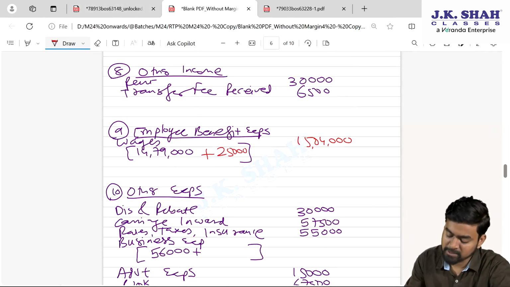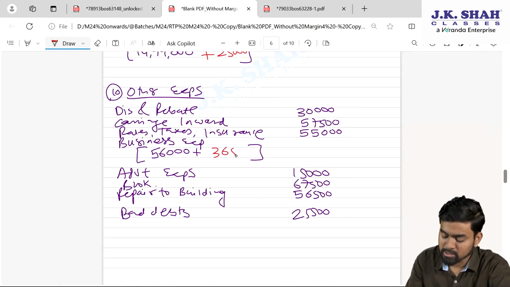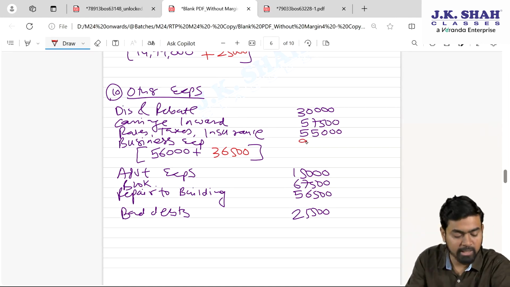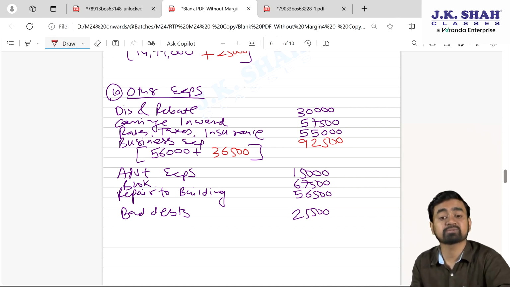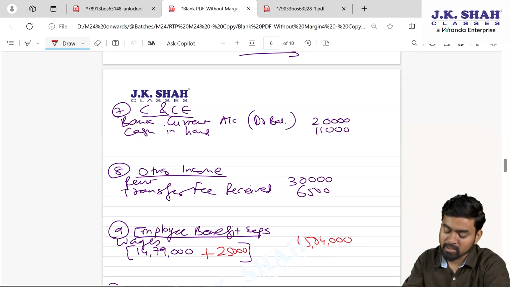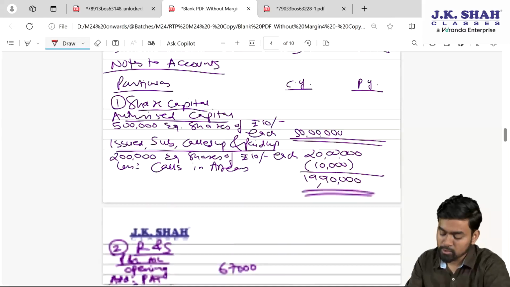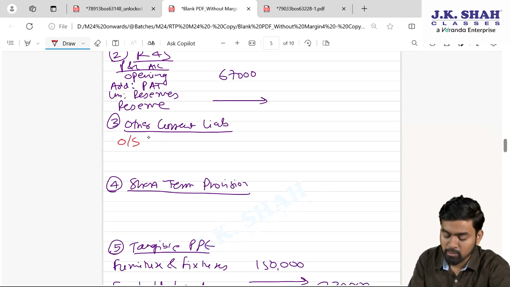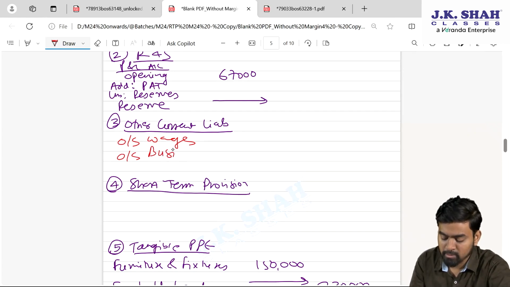Business expenses 36,500. So 36,500 business expense plus 56,000. It is 92,500. Where you will give the second effect of this outstanding expenses? Other current liabilities, my dear students. So for other current liabilities, we have this note number 3, outstanding wages and outstanding business expenses.